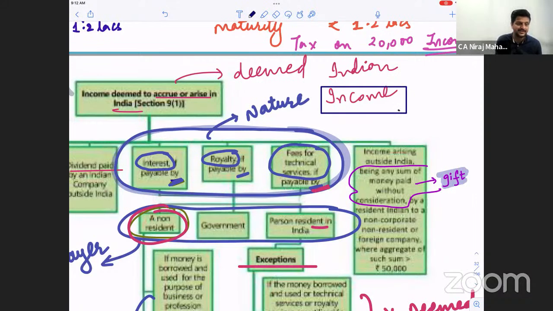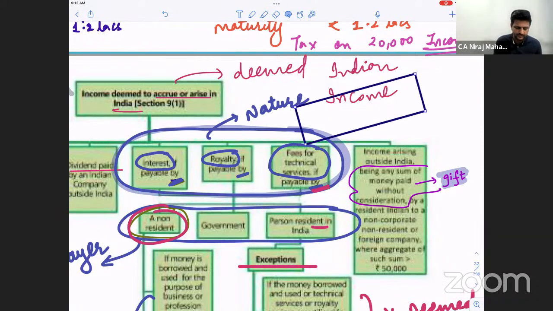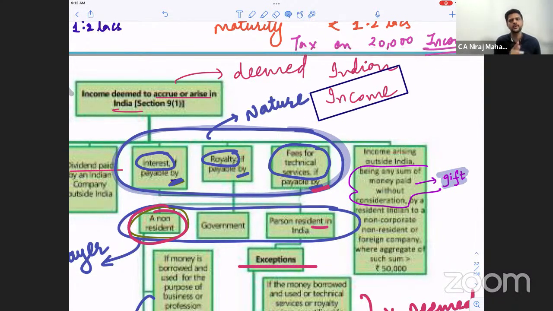We have the entire Income Tax Act to check whether it qualifies as taxable or not taxable. What did I say, bacho? I said two things. First of all, it has to be income. And then secondly, we see whether it's taxable or not taxable. Are you getting my point?